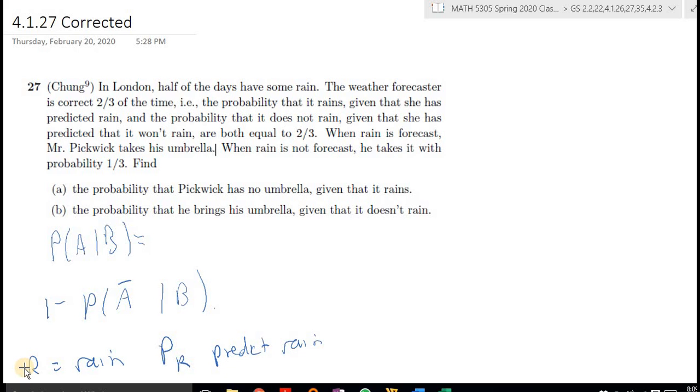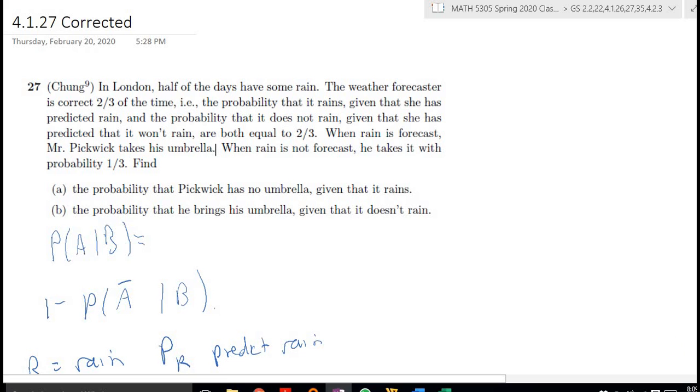Find the probability that Pickwick has no umbrella, given that it rains. Find the probability that he brings his umbrella, given that it doesn't rain. In other words, find out the probability that he does the wrong thing. There are two wrong things he can do. Right? He can not have his umbrella and get wet, or he can bring his umbrella needlessly. All right? Now, first of all, we need some facts about conditional probabilities of complements,